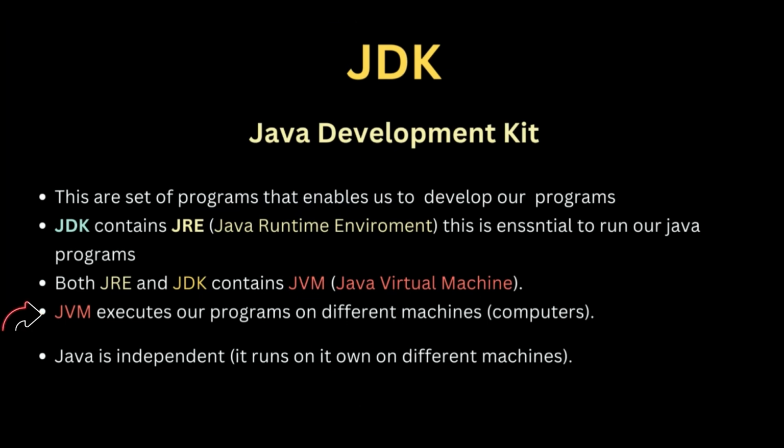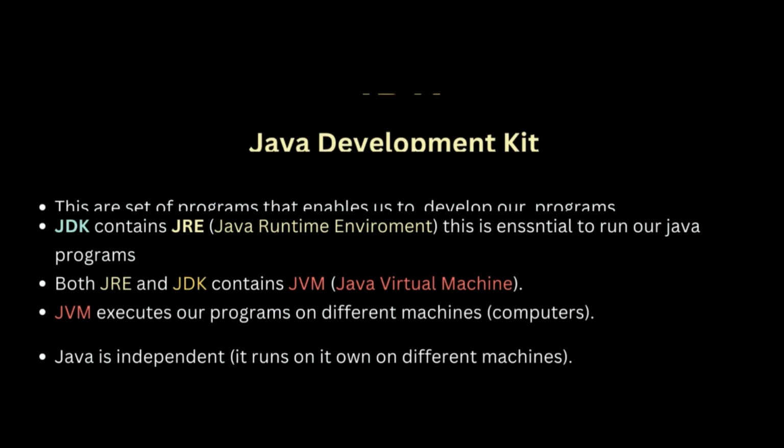Java's independence is made possible because we have JVM in JDK and JRE. So as you can see on the last item right there, it runs on its own on different machines. Okay, so that's it for that part, and moving down to the next.